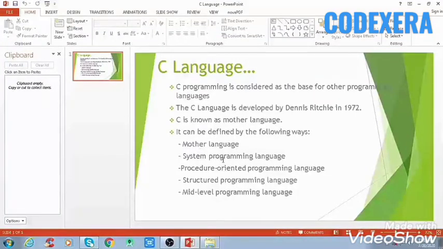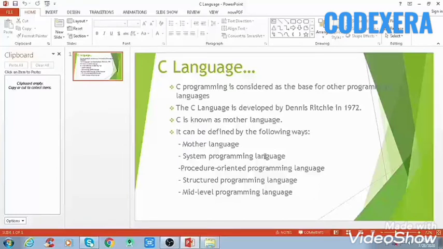Now, C is a system programming language. It is used to create system software. C is a system programming language because it can be used for low level programming, for example drivers and kernels.